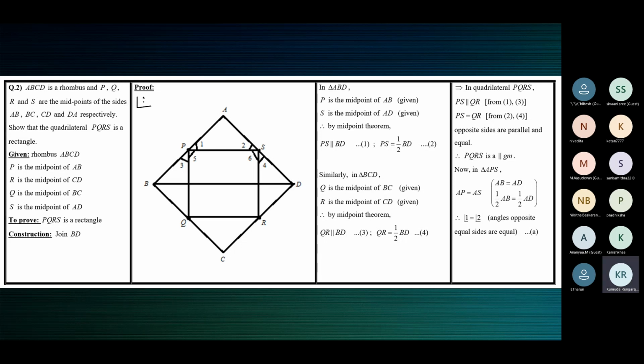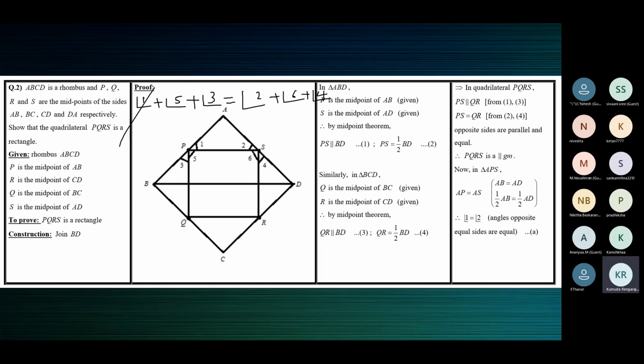Now, what is angle 1 plus angle 5 plus angle 3? 180 degrees. What is angle 2 plus angle 6 plus angle 4? 180 degrees. Angle 1 plus 5 plus 3 is 180 because the sum of the angles on a straight line is equal to 180. Similarly, angle 2 plus angle 6 plus angle 4 is also 180.